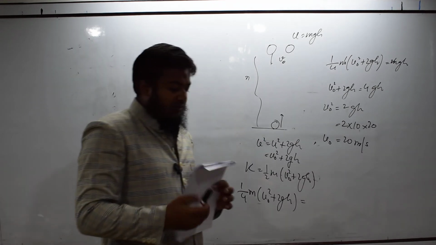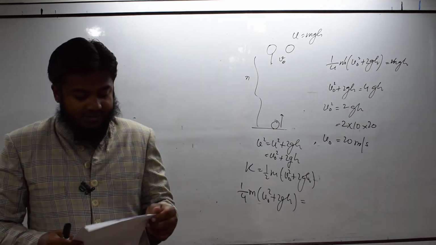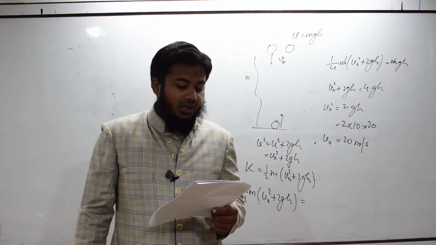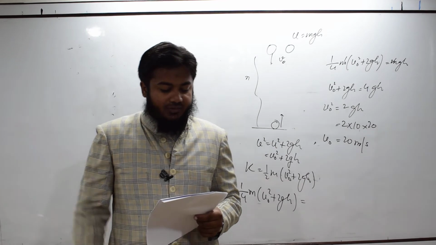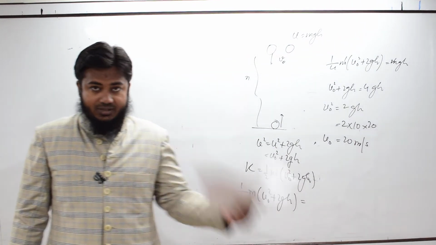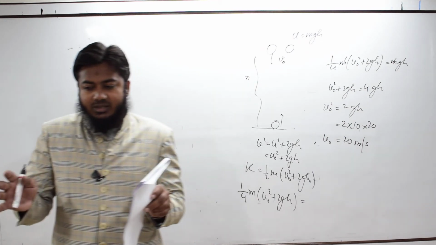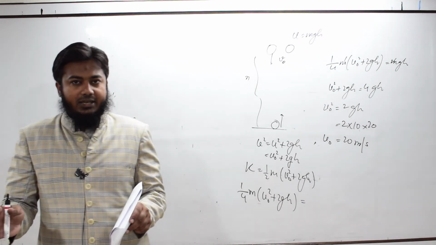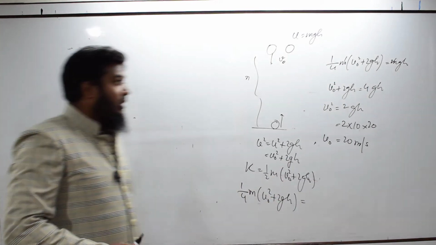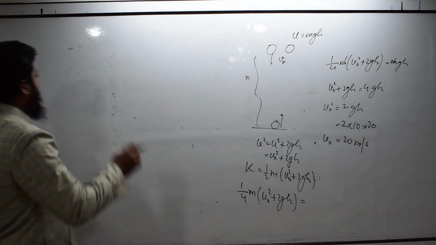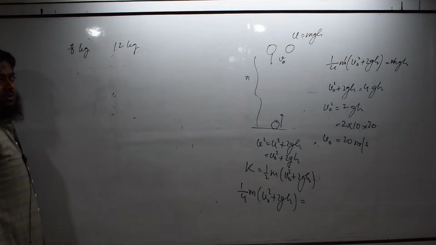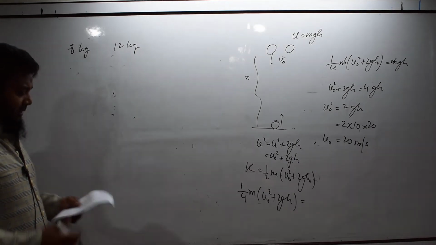Next question. A shell of mass 20 kilogram at rest explodes into two fragments whose masses are in the ratio 2:3. The smaller fragment moves with a velocity of 6 meter per second. Find the kinetic energy of the larger fragment. Now the total mass is 20 kilogram and it is broken into two pieces of masses 2:3. So it is very simple. We can find that the masses are 8 kilogram and 12 kilogram.